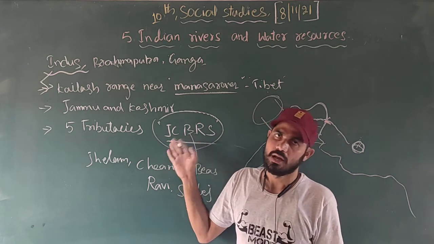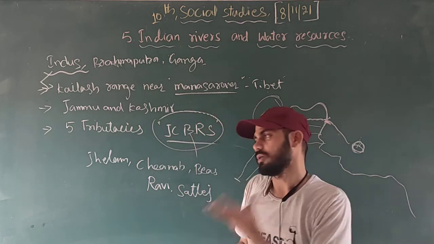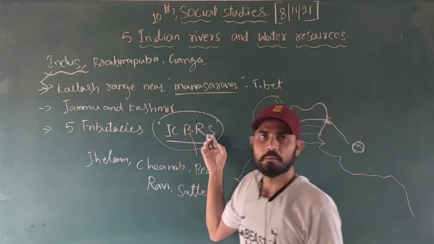These are the JC brothers. Once again I explain why, because this is the most important question the examiner might ask you: name the tributaries of the Indus. Jhelum, Chenab, Bias, Ravi, Sutlej.